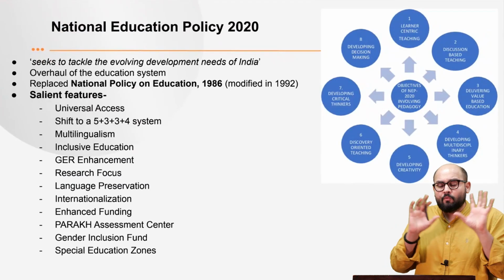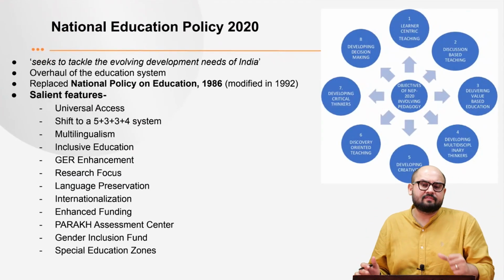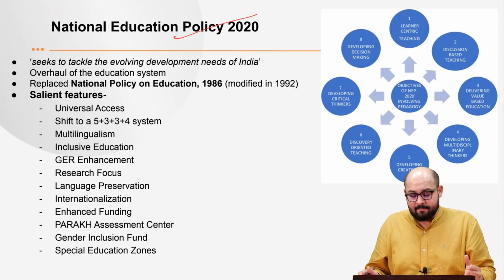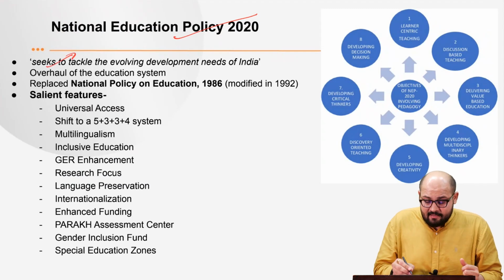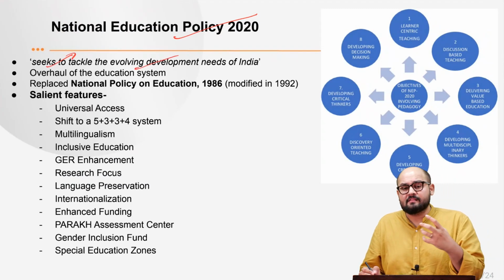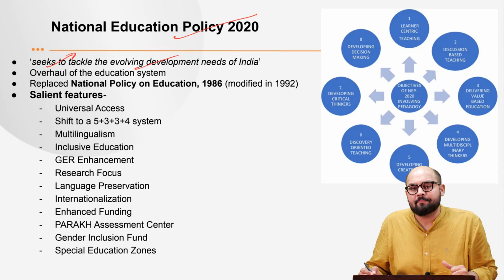Now see, what is the basis of the National Education Policy of 2020? It seeks to tackle the evolving developmental needs of India, right?